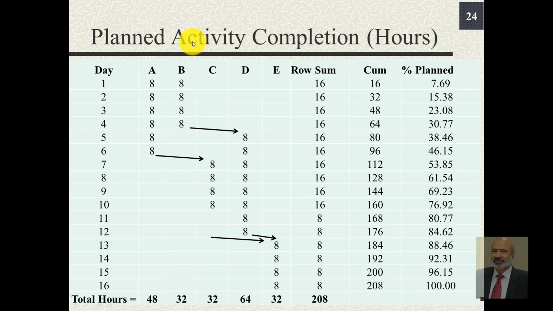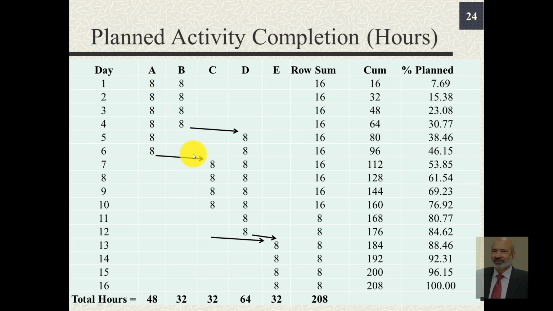If we want to look at the schedule, instead of mentioning 1 day, we mention the number of hours per day. For the first 6 days, activity A consumes 8 hours per day. Likewise activity B consumes 8 hours per day for 4 days. So for the initial 4 days the row sum is 16, cumulative is 16 and 32, and they keep adding, and this is the percentage of work which is being completed.